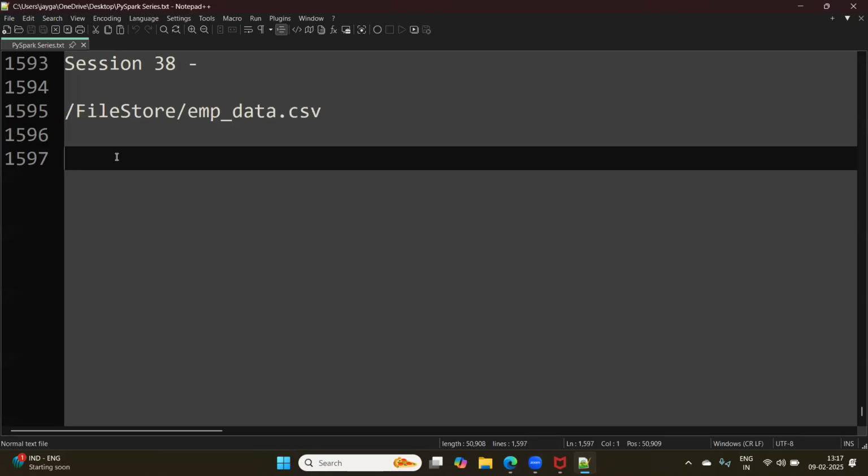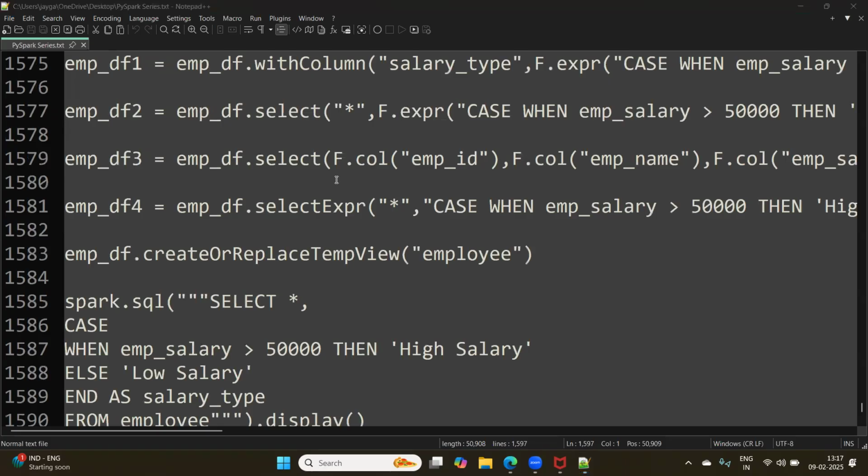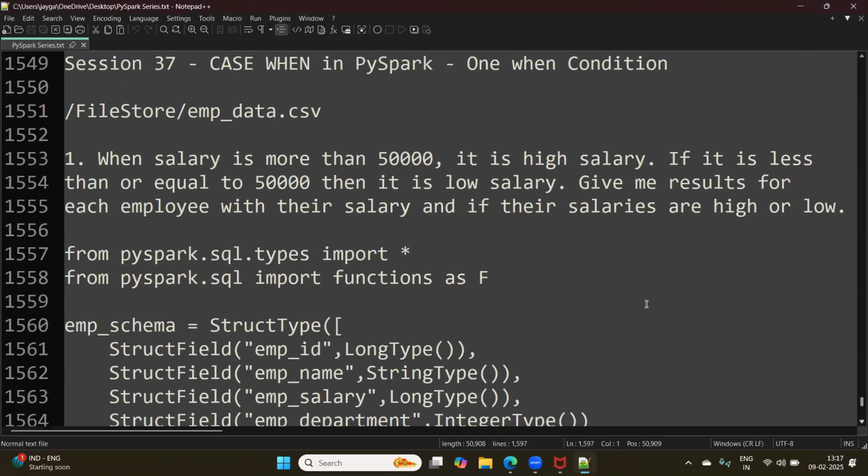From the last session we have started the case when statement in PySpark. The same we are learning in Spark SQL as well. In the last session we saw a problem statement where only one when condition is needed. We have two conditions: one we can cover using when, and the remaining we can cover in else.